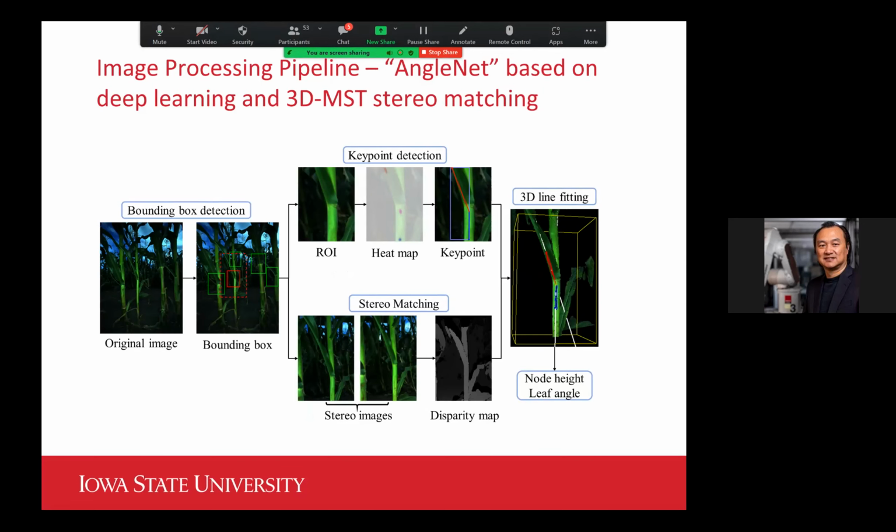And so Liron was able to be so creative to come up with a good algorithm through the deep learning approach, and to come up with first the detection algorithm by using key point detection approach. Basically she specified 3 key points. One is on the leaf at the back of the leaf rib, one is at the collar, and then one is at the stem of the stalk. So with those 3 points detected, we can define the leaf angle in 3D space.